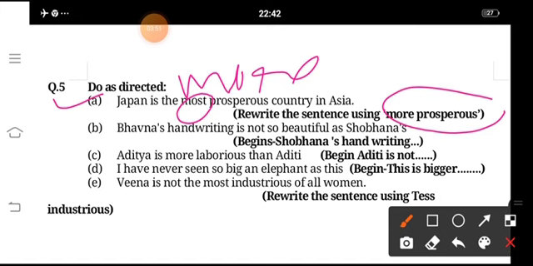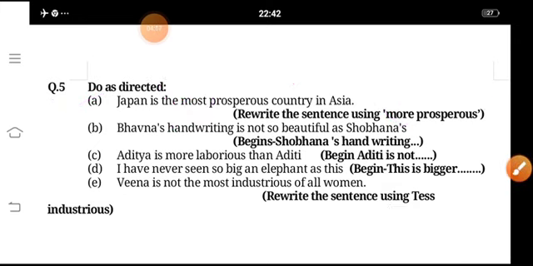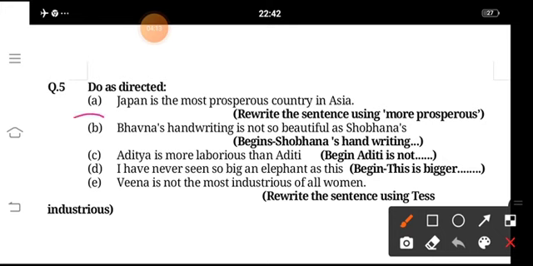Japan is more prosperous than any other country in Asia. So you have to write according to this in exercises B, C, D, E.